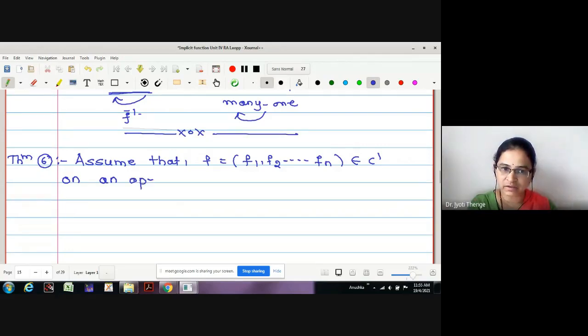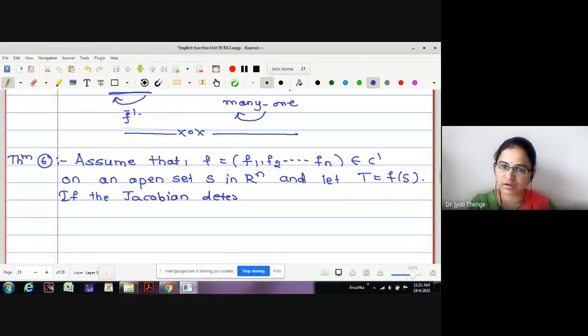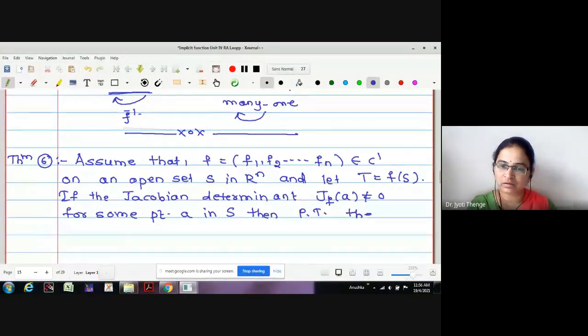On an open set S in Rn, and let T be equal to f of S. If the Jacobian determinant J of a is not equal to 0 for some point a in S, then prove that there are two open sets. The statement is somewhat lengthy actually.